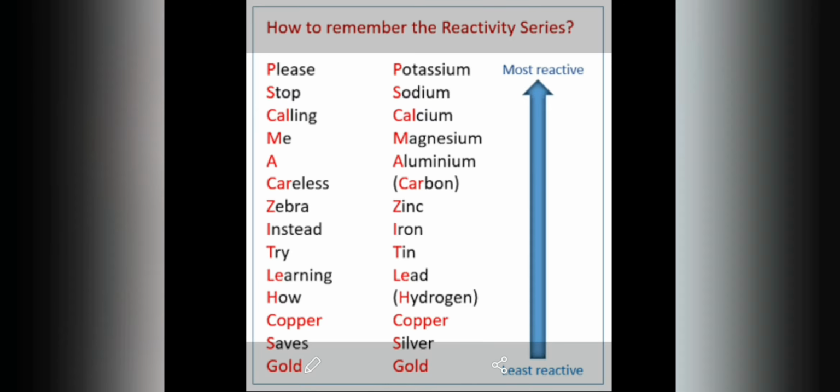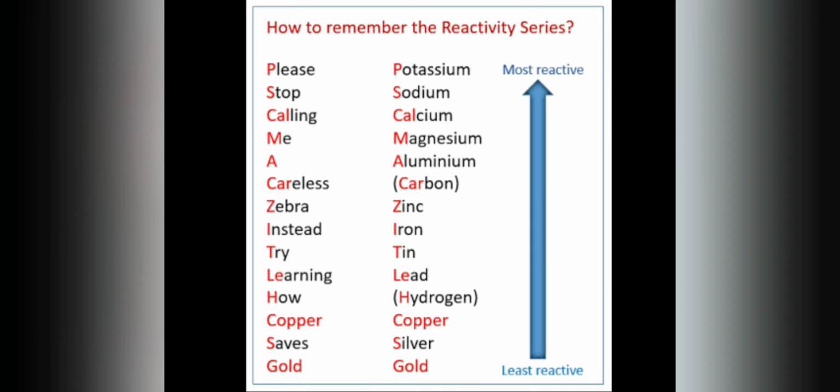Instead, try learning how copper saves God. Instead, I for iron. Then try, T for tin. Learning, L-E for lead. Then how, H for hydrogen. Then copper. Saves God, S for silver and the next gold.